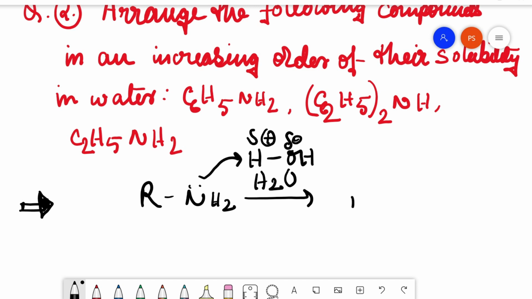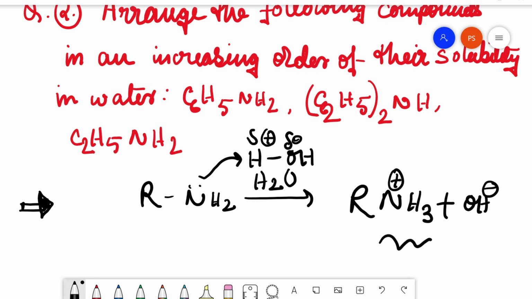If this reaction occurs very easily, the acid base reaction will occur and the amine will dissolve very easily, and we will say that this amine is highly soluble in water. Now let's see what this process is for the individual amine compounds given in the question.